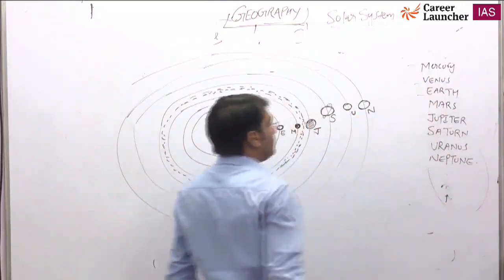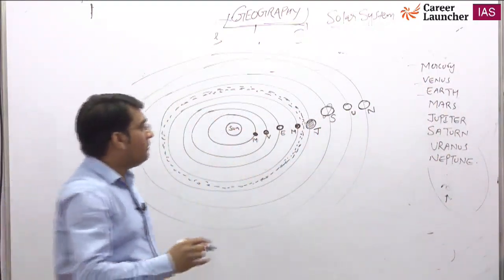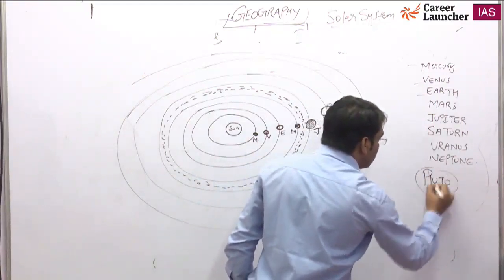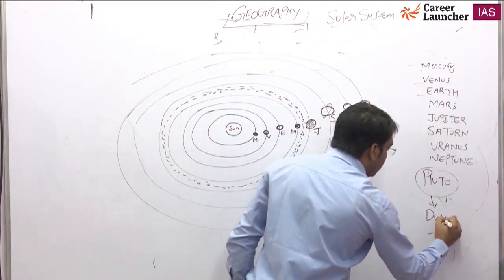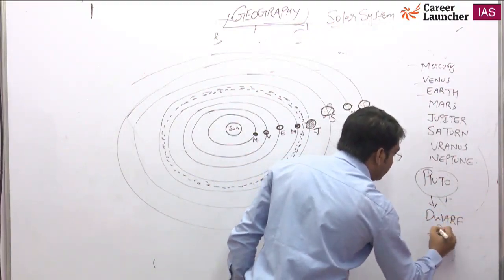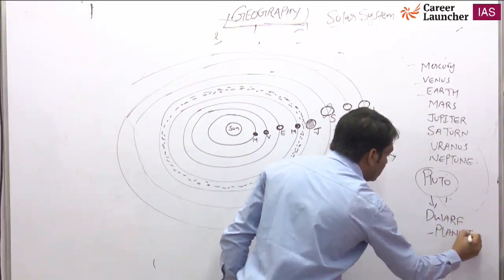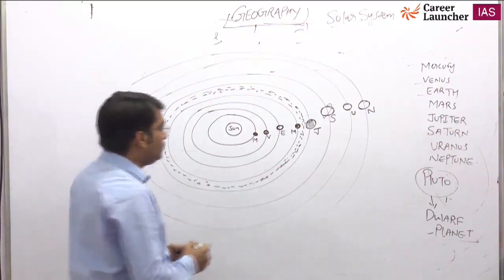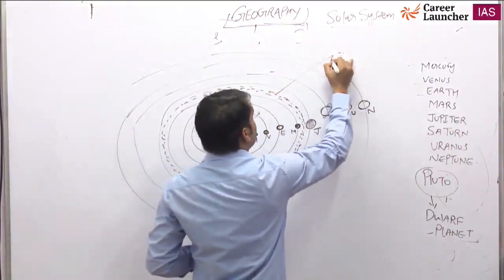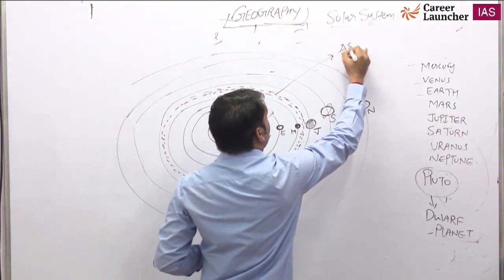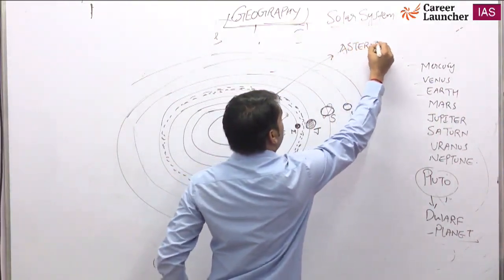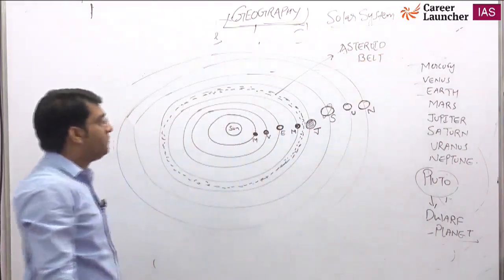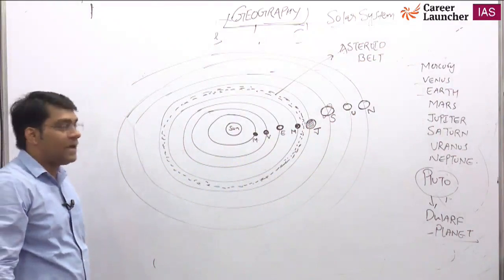8 planets are there. Previously there were 9 planets, but Pluto is now considered a dwarf planet. We will explain what a dwarf planet is. See, these are the 8 planets in our solar system, and this dotted belt is called the asteroid belt. This asteroid belt is present between the planets Mars and Jupiter.